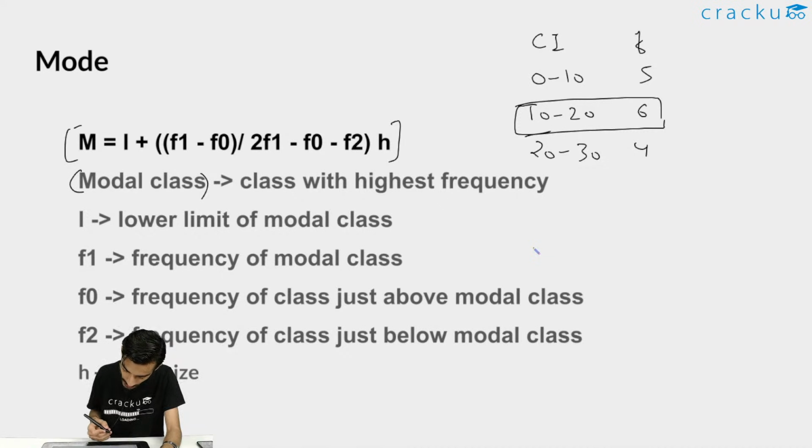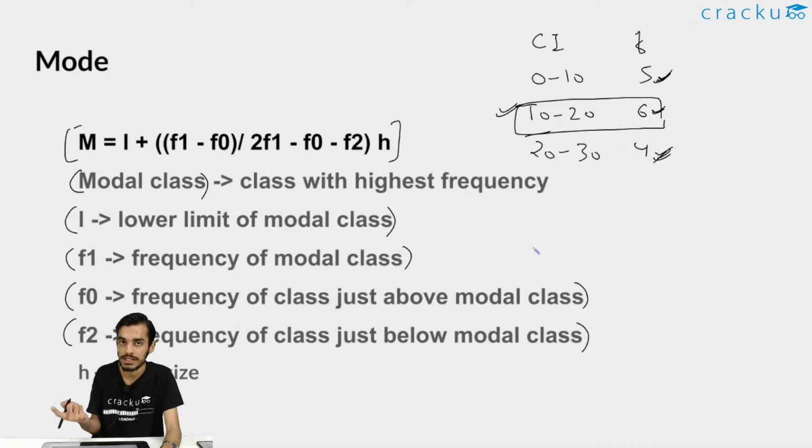Now I think the remaining terms will be clear. L means the lower limit of the modal class, which in this case is 10. F1 is the frequency of the modal class, which is 6. F0 means the frequency of the class just above the modal class. And F2 is the frequency of the class just below the modal class. Just below the 6, we see the value 4, so this is the value of F2. And H, of course, is the class size.